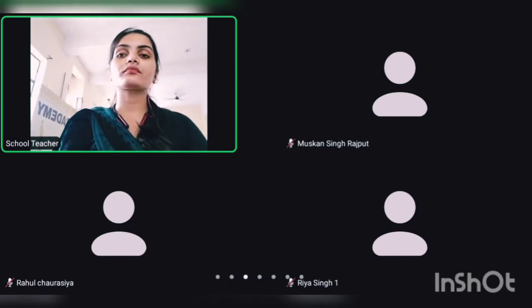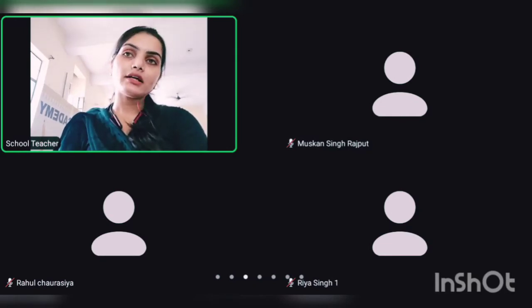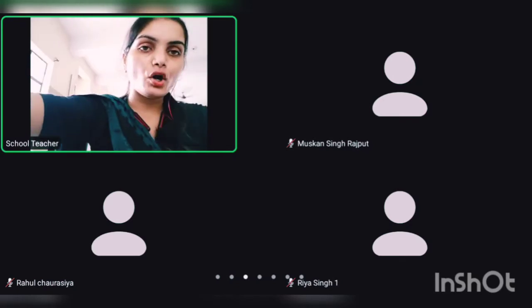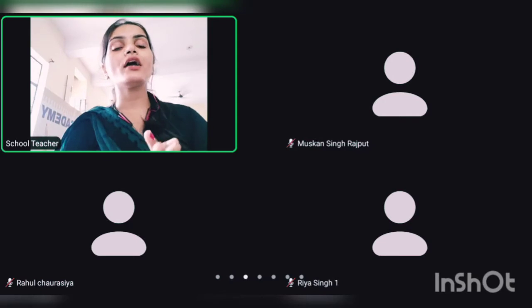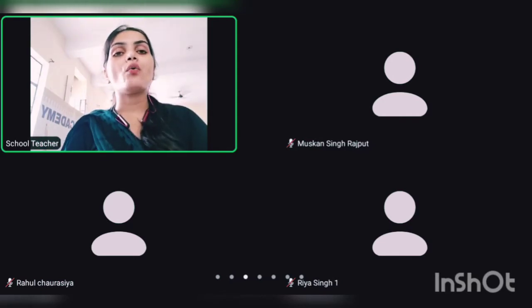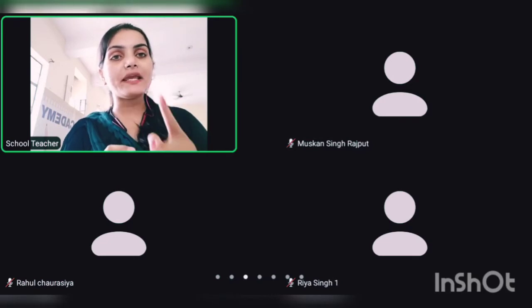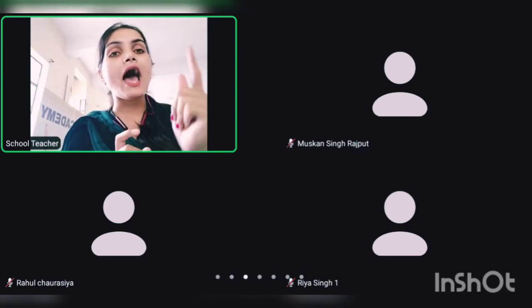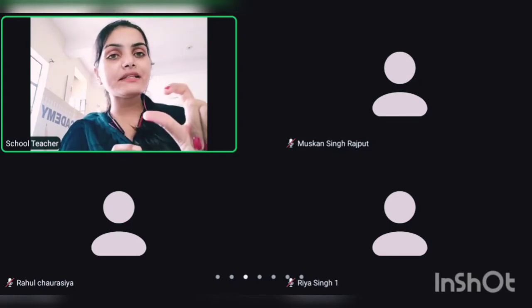Now, the most important thing, students: whenever I am asking about this chapter or whenever we are studying this chapter, one seed is very important in both sections. From monocot you have to study the maize seed, means makki ka beej, and in dicot you have to study the bean seed.